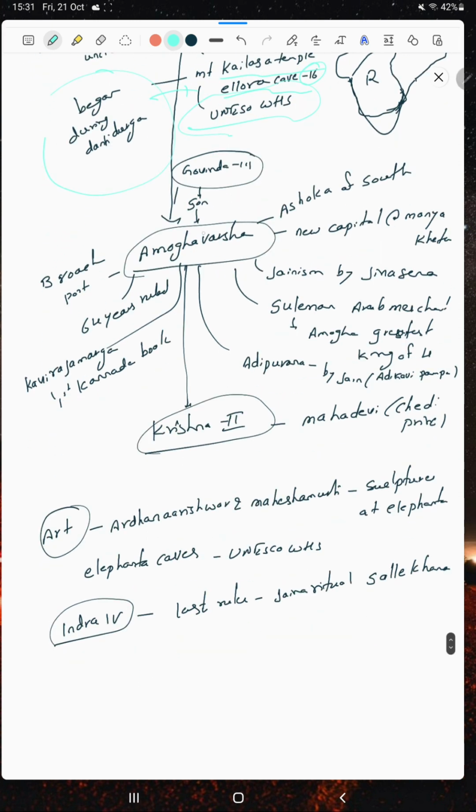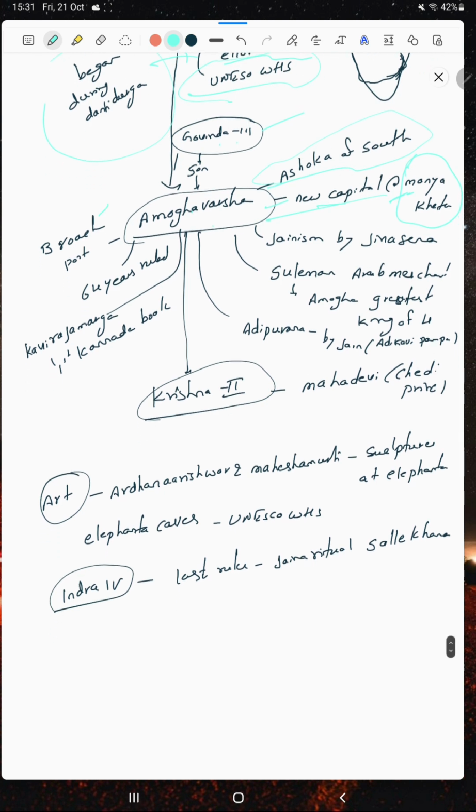Then Amoghavarsha, the son of Govinda III. Amoghavarsha is regarded as the Ashoka of the South. The new capital was at Manyakheta, with the port of Broach. He ruled for 65 years, one of the longest rulers.